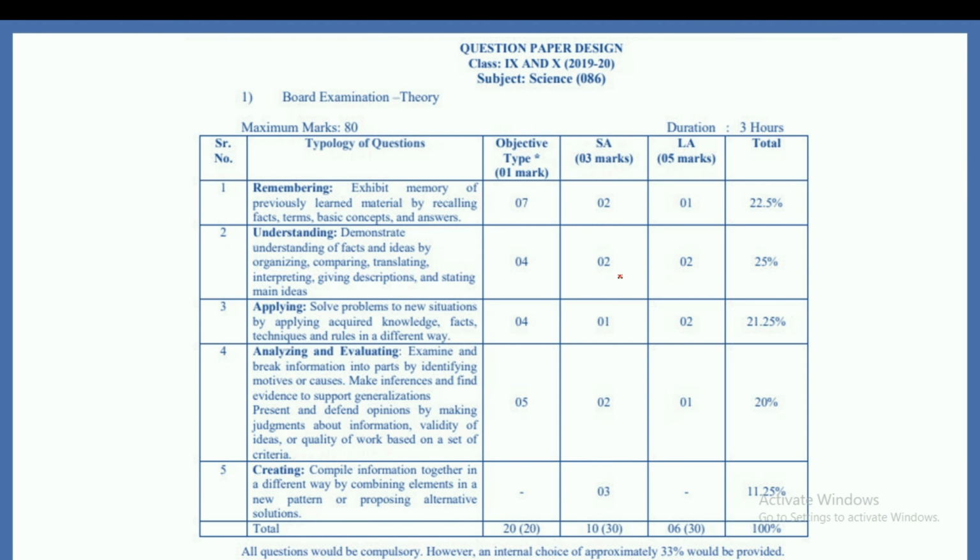Now let's see what the question pattern is. This is your question paper design. This is the instruction to your teachers on how to design your question paper. This is about the board examination theory. Now as you are all in class 9 and not in class 10, this board examination will happen in your school, right? You don't have to go anywhere, you will be sitting for the examination in your school like you do in your other examinations, right?